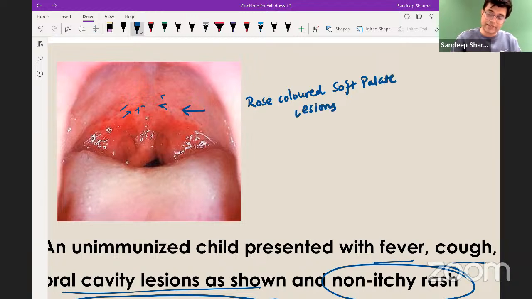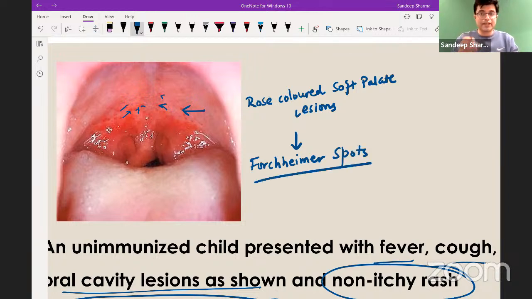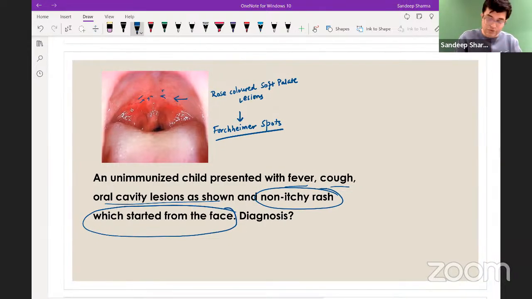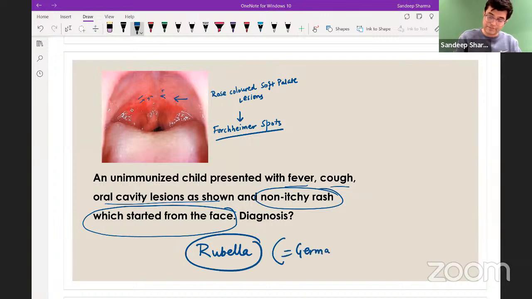Typically seen, they are what you call Forchheimer spots. This is how Forchheimer spots look. So Koplik spots look like rice grain, and Forchheimer spots are rose-colored soft palate lesions. So Forchheimer spot with measles-like rash, what is the likely diagnosis? Yes, absolutely right. The child is suffering from rubella. Rubella is also called German measles.